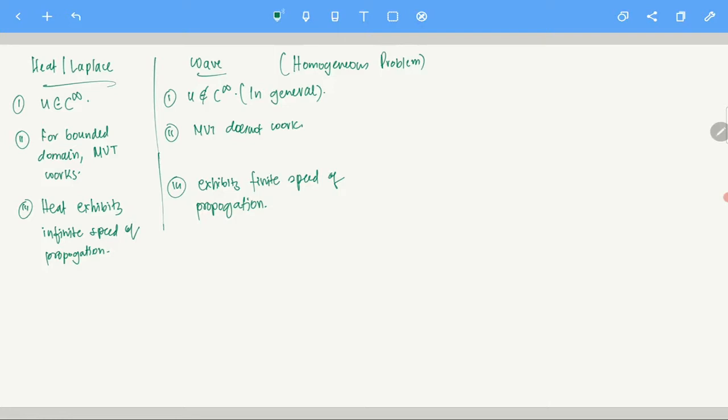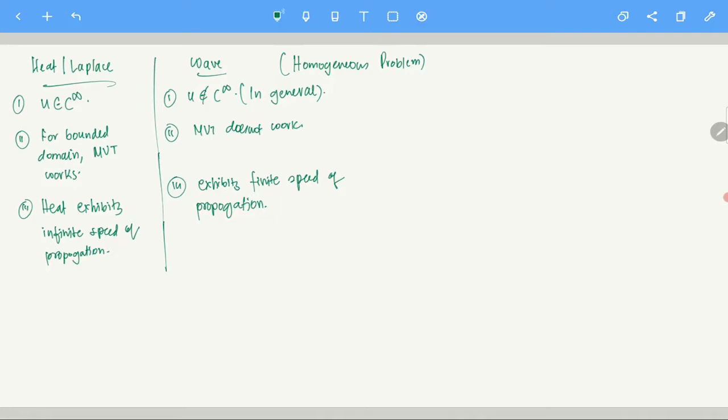Don't worry about it all that, but you understand that there are some basic differences. So that's heat and Laplace versus wave. Wave is the wild card of this family. We are studying this family of equations: heat, wave, and Laplace. These are important second order linear equations.